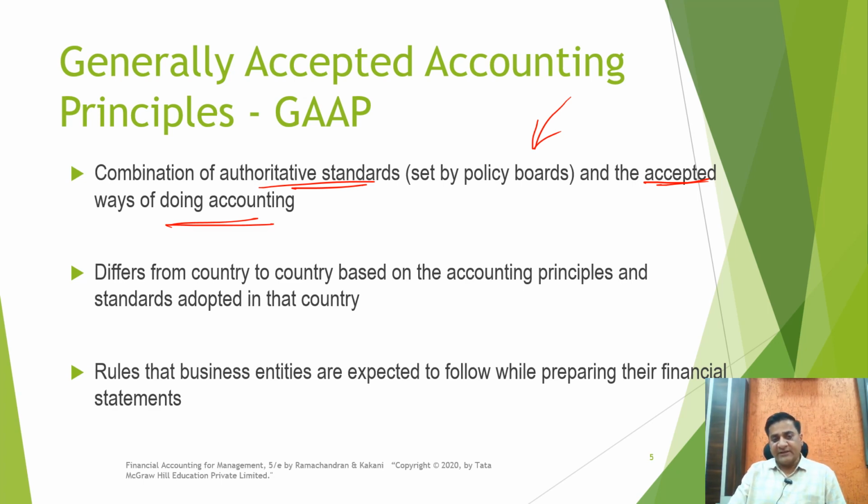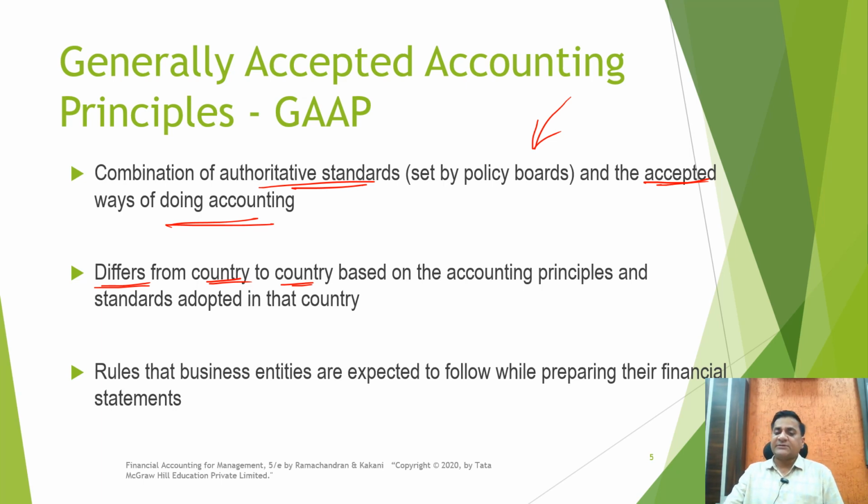As we have already seen, these GAAP, or the generally accepted accounting principles, do vary from country to country. Why? Because every country has its own laws or own rules of doing the economic activities. The tax laws of India, the Company Act of India need not be the same as in case of Germany or in case of America or Australia. So the rules of accounting also have evolved over a period of time from different places.